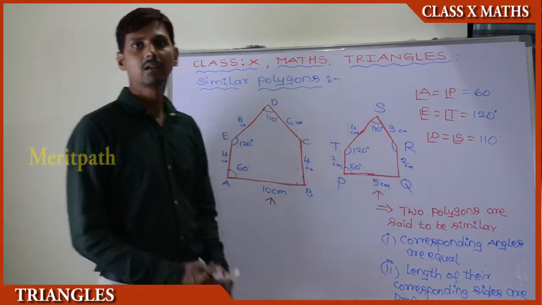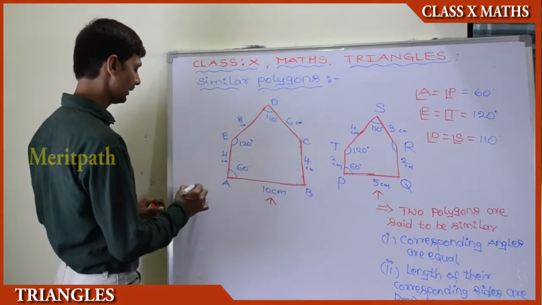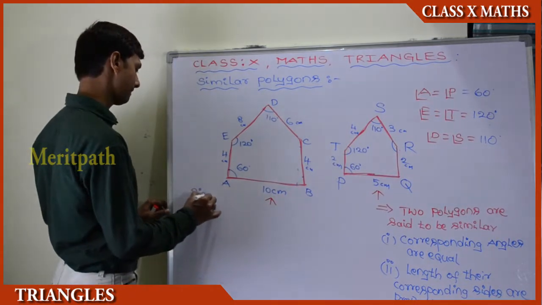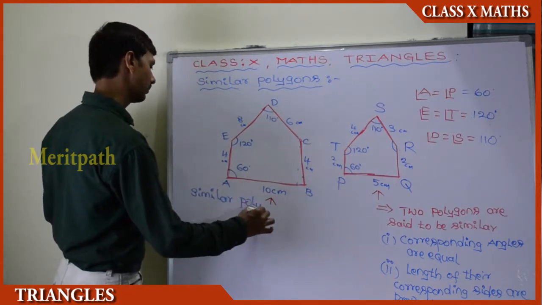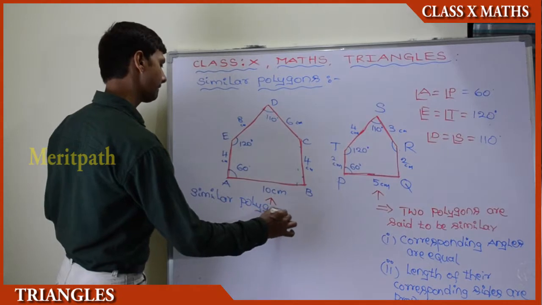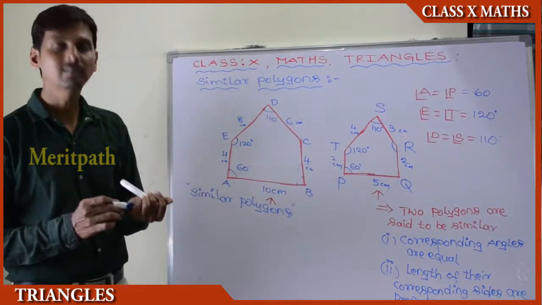So here there is a property of similar polygons which are having more than 3 sides.